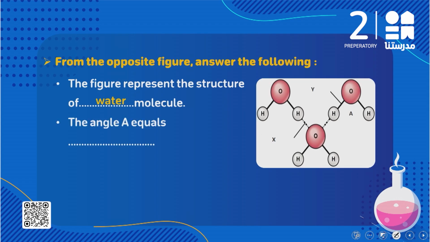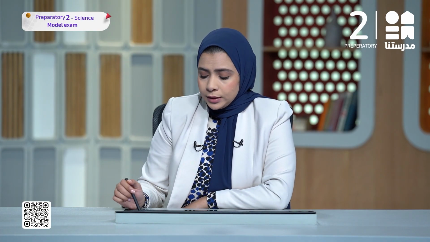What about the angle A here, what does it equal? We said the angle between the two single covalent bonds, between the oxygen atom and the two hydrogen atoms, equals 104.5 degrees. What is the importance of barometers? We said barometers are devices used to measure the atmospheric pressure.